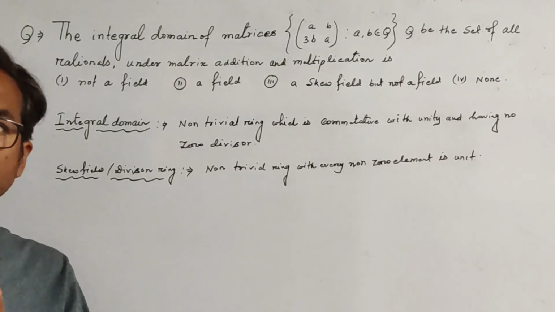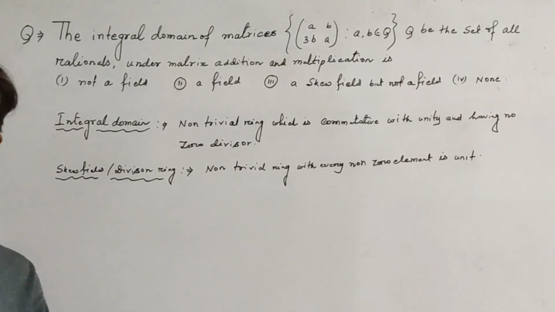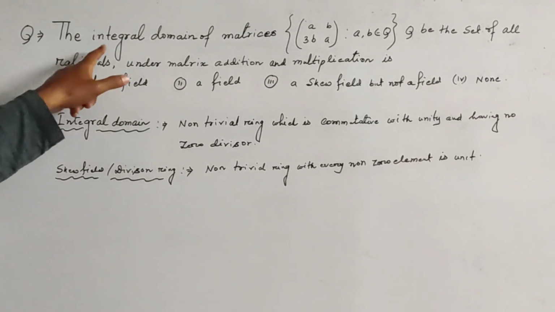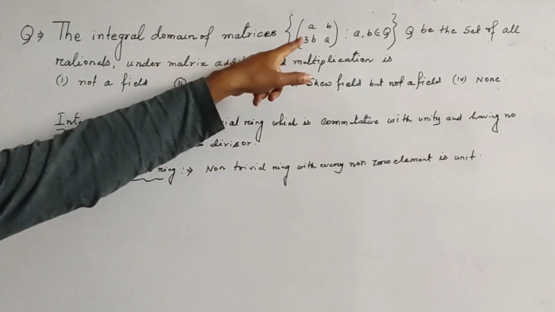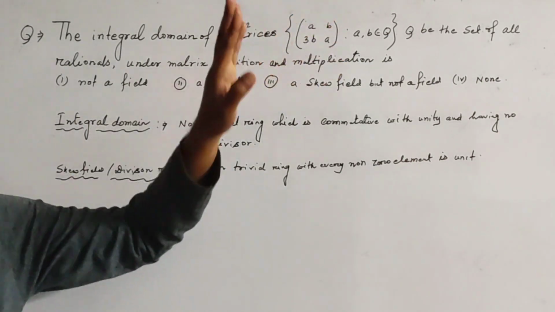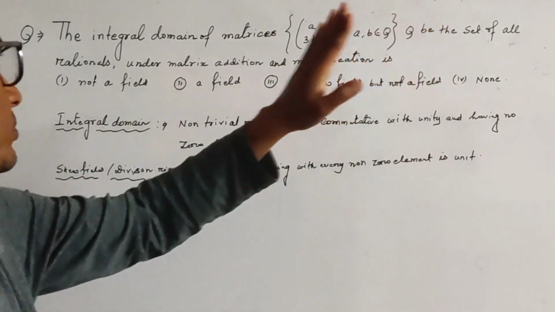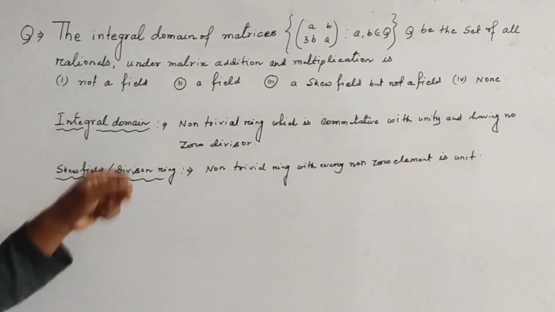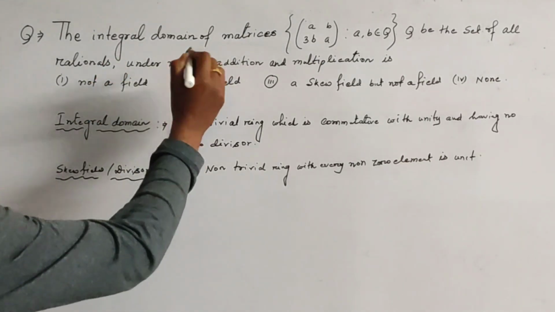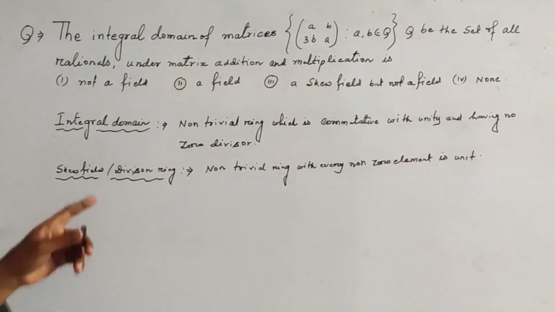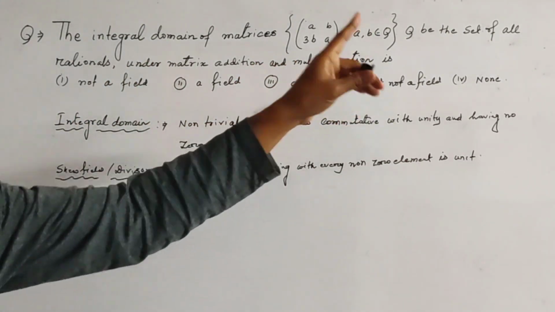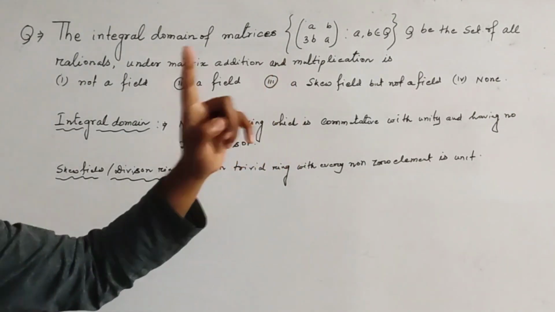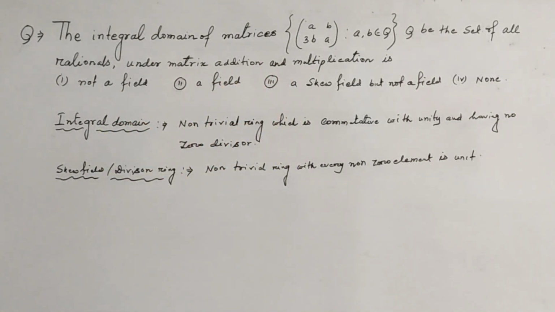রিং থিওরি থেকে আমরা একটা প্রবলেম দেখে নিই এমসিকিউ টাইপ। The integral domain of matrices [A, B; 3B, A], where A, B belongs to Q, where Q is the set of all rationals under the matrix addition and multiplication, is — four options: are not a field, is a field, but not a field, and none of them.